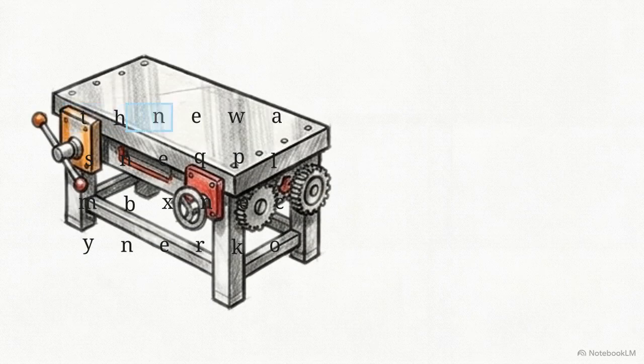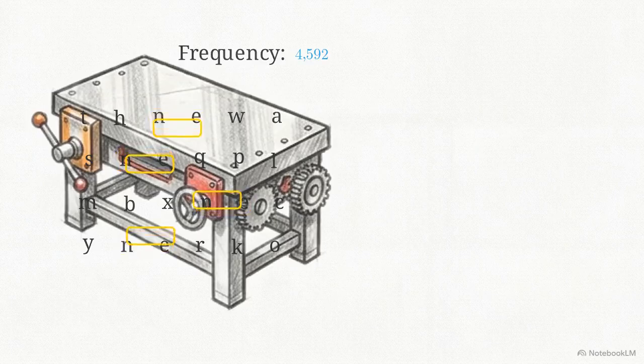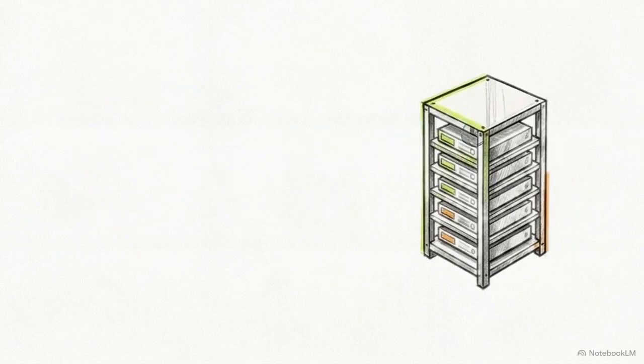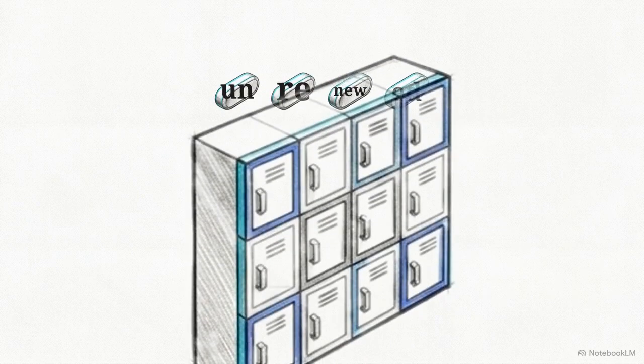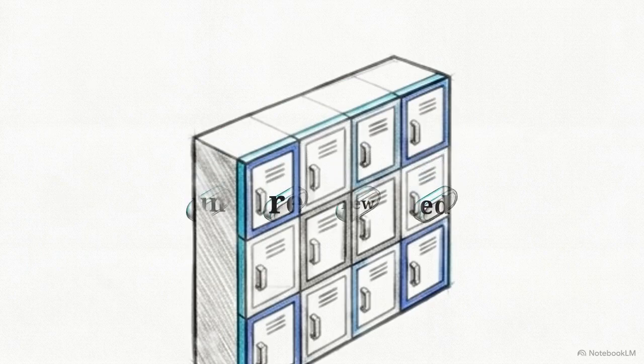The algorithm builds this vocabulary by scanning a dataset for the most frequent adjacent characters. If it finds N and E next to each other across thousands of examples, it merges them into a single token block, building a library of common word parts. This tokenization is a strategic necessity. It ensures that if the model encounters a complex word it hasn't seen in training, it can still process it by assembling the known subword tokens it already understands.